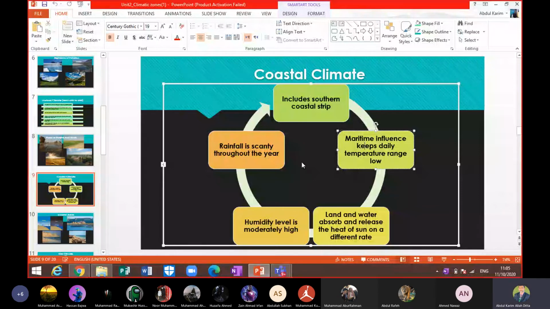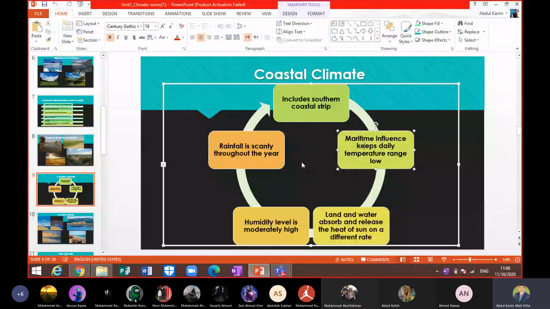But the same amount of rainfall does not happen as in Murree and other areas. Rainfall is scanty throughout the year in the coastal areas, beta.